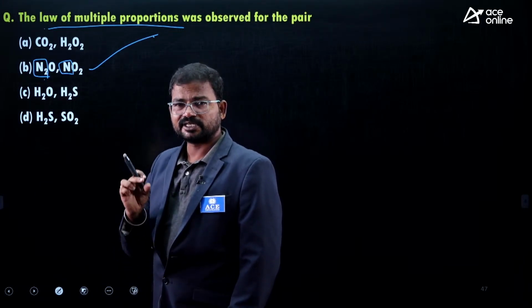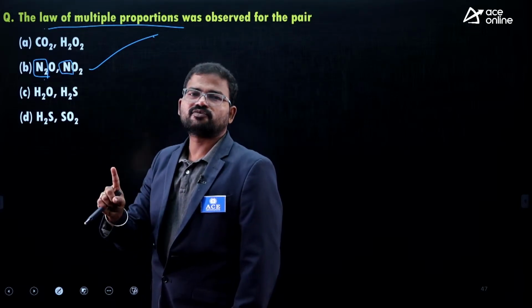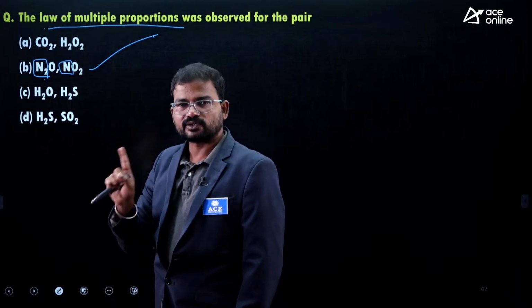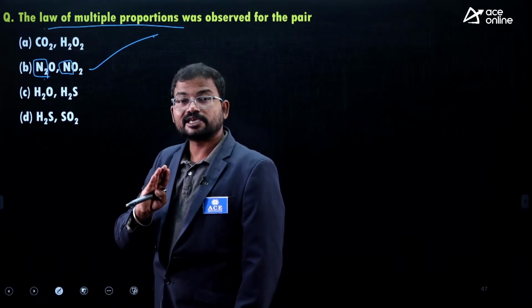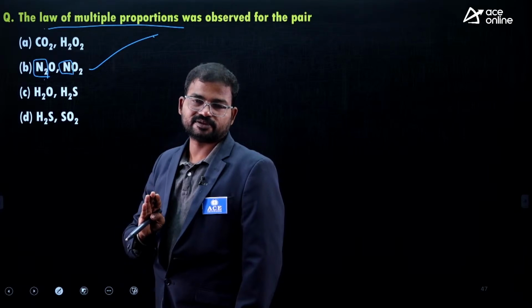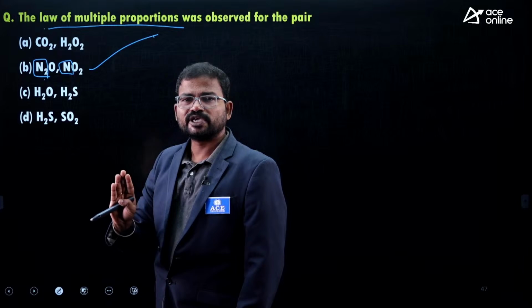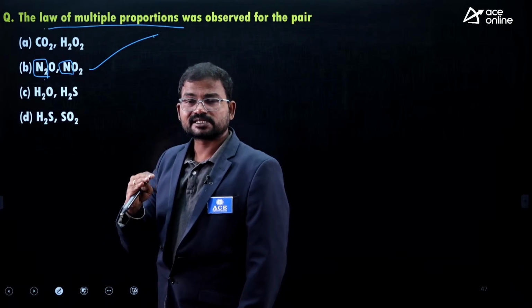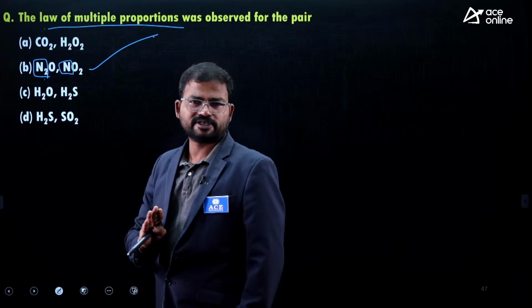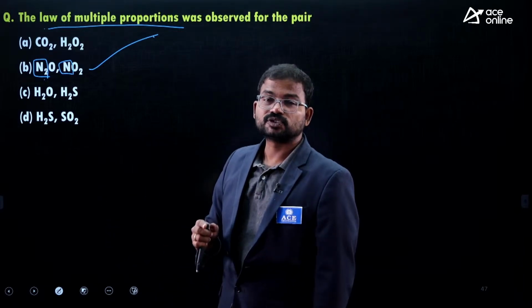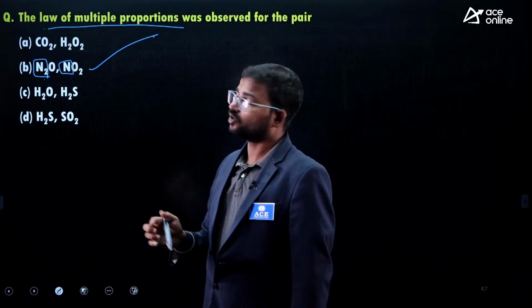In the two derivatives, the same kind of oxides, whether it is nitrogen, carbon, copper or iron, or sulfur related derivatives, one element's mass should be the same. The remaining element should follow simple proportions, then only it is treated under the law of multiple proportions.